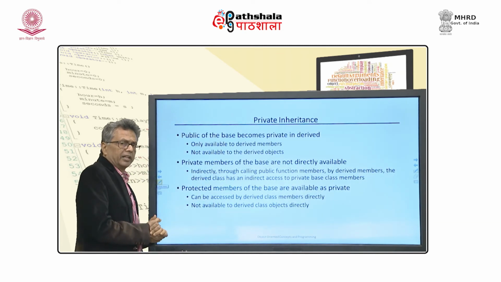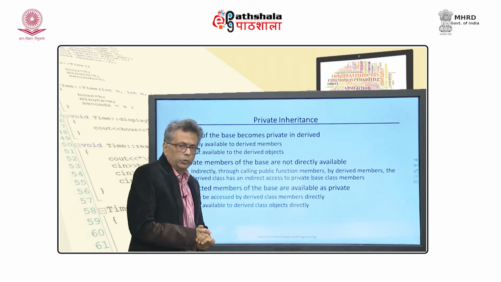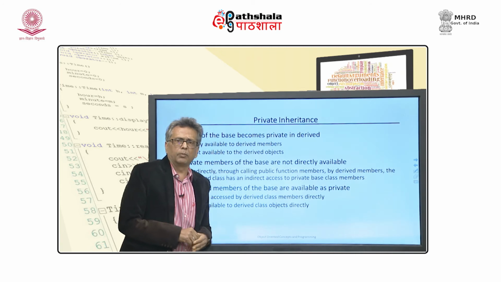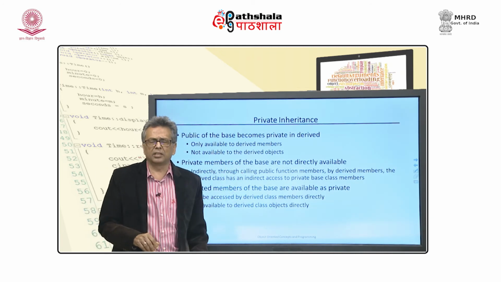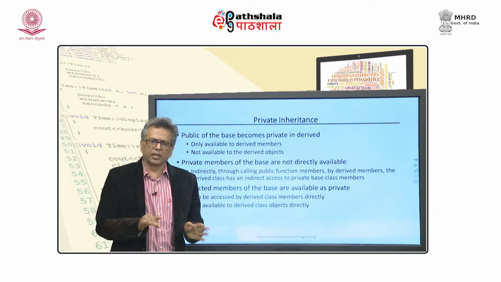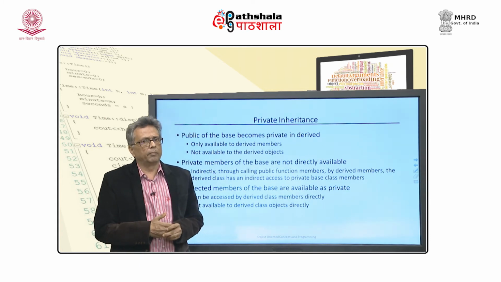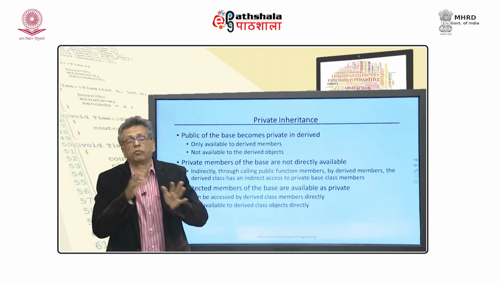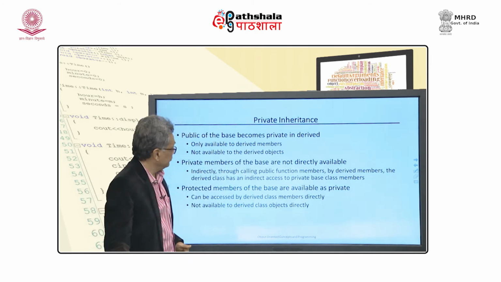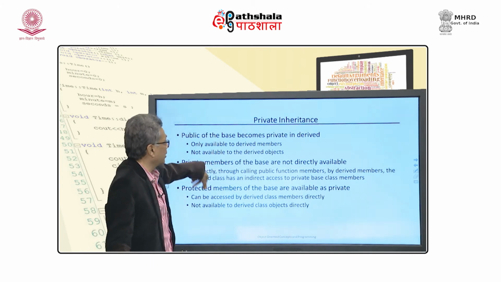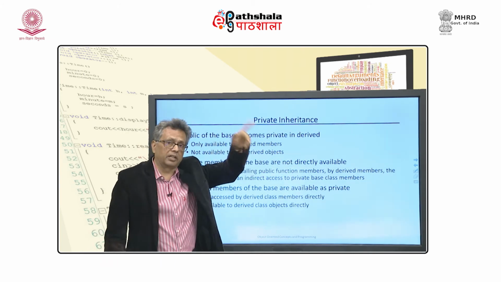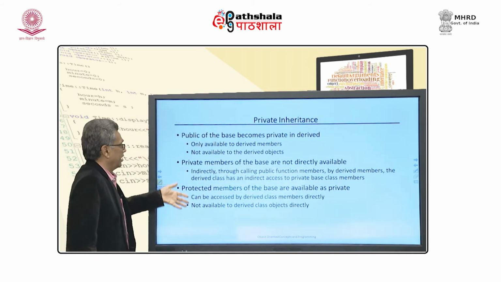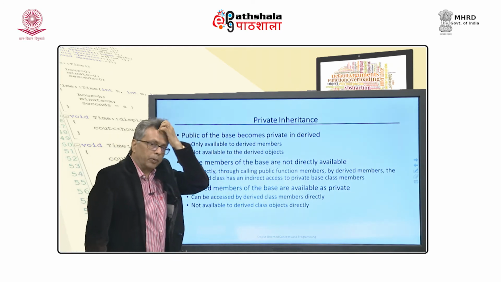The next type of inheritance is private inheritance. When you inherit privately, all public members of the base class are treated as private, and protected will also be treated as private. Private members are not available. So, base class members are still available to you, but in a different form than the original form. But again the private members of the base are not directly available, but indirectly they are. Protected and public, both of them are available as private.